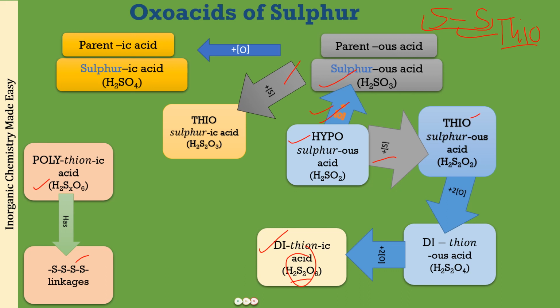This is how we name them. In fact, it is dithionous acid. Similarly, we can have a polythionous series also, where we will have the H2SxO4 series. So I hope now these names are very clear to you, how you can remember them. You have to make the chart 2-3 times, but once you have learned making this chart with your own hands, it is going to be very easy for you to remember it.